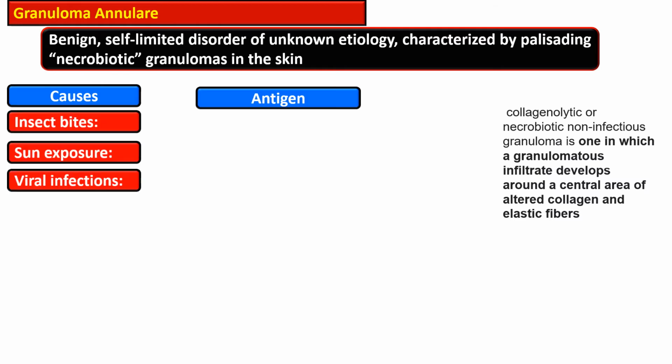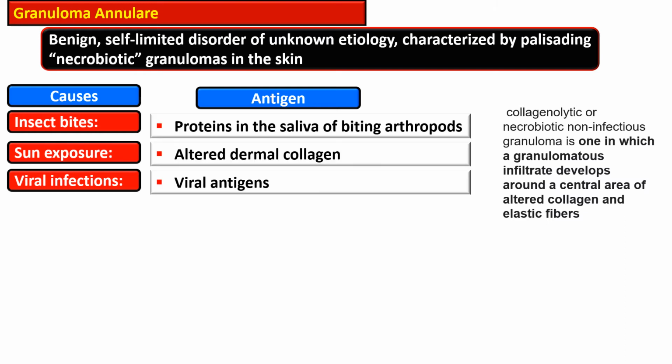The causes of these granuloma annulare may be insect bite, sun exposure, and viral infections,